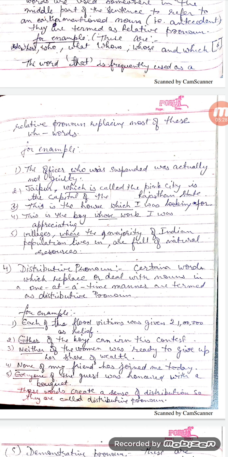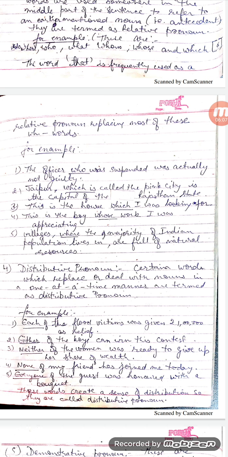For example, each of the flood victims was given 21 lakh as relief. In this sentence, each is the distributive pronoun, and the word each wants to say that maybe there are 10 flood victims, and out of those 10, each and every victim, taking them one at a time, the first one, then the second one, and then the third one, all of them were given 21 lakh as relief.